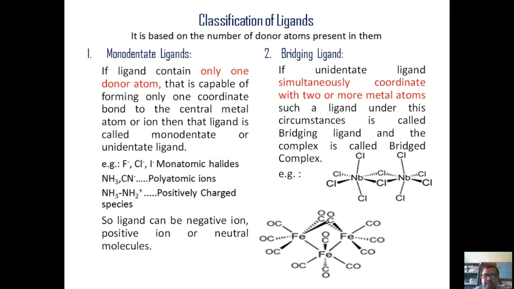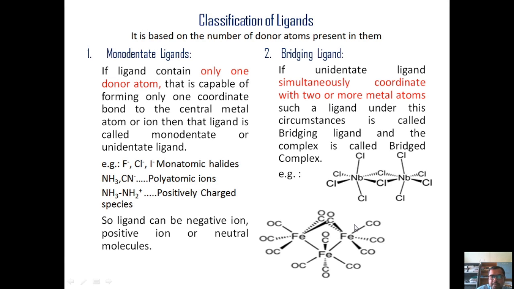You can simply say that if a single ligand is capable of attaching to two metal atoms with the simultaneous use of its electron pair, in that case such a ligand is called a bridging ligand, and the complex formed by this is called a bridging complex, because it looks like a bridge. Right? Another example is carbon monoxide, which is acting as a bridge between these two Fe atoms. It is also a monodentate ligand and it is simultaneously coordinating with two or more metal atoms.